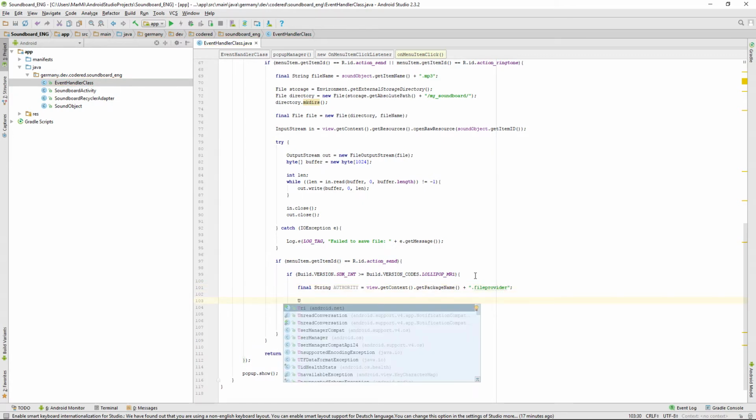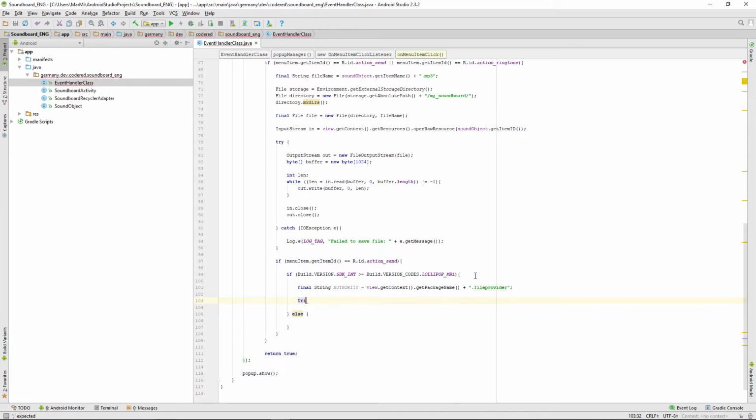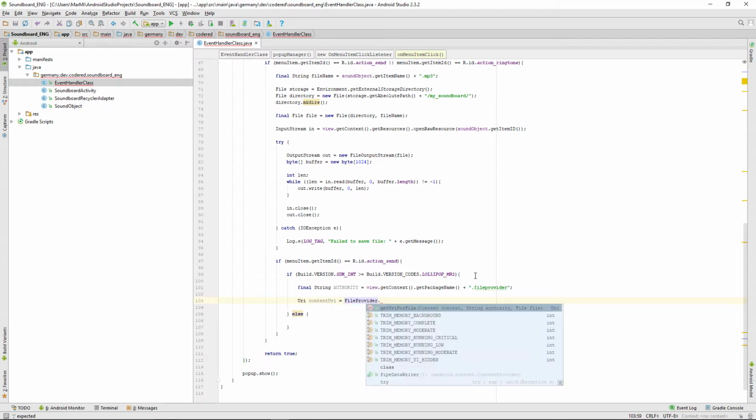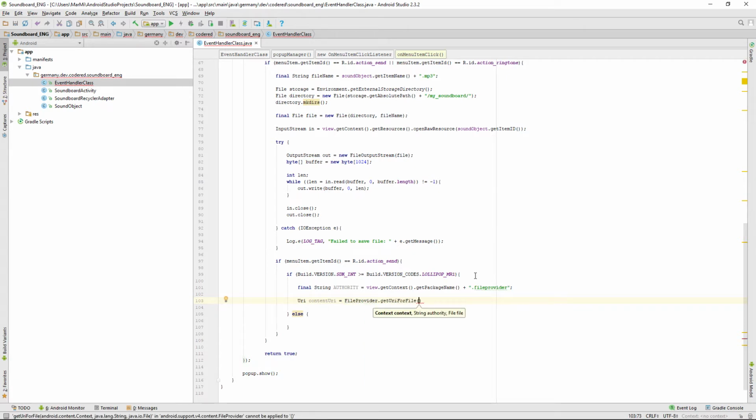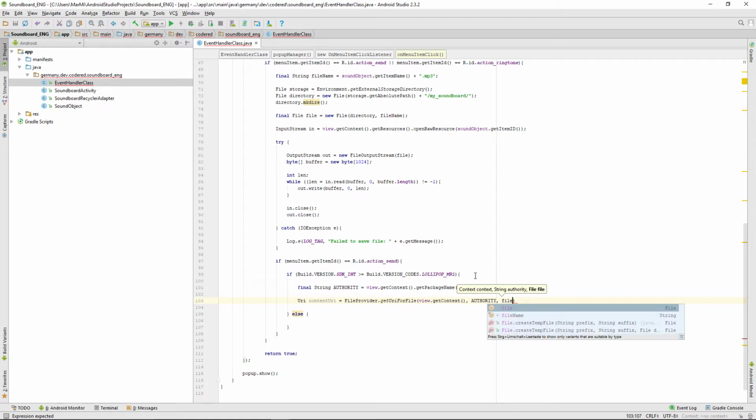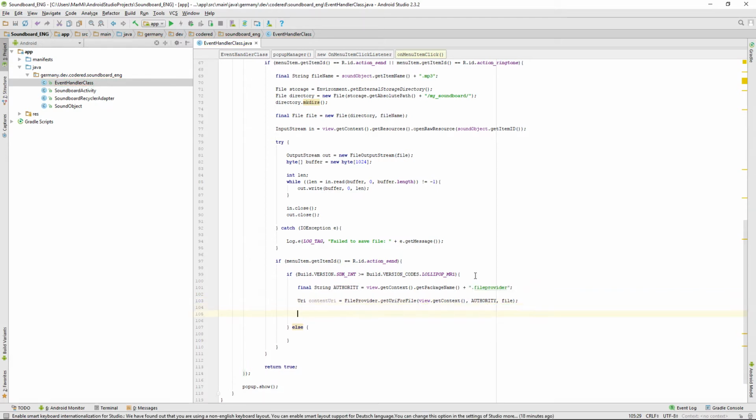Now we can create our content URI. So we need a Uri, and that will be named contentUriFileProvider. So we can get it from our FileProvider and getUriForFile, giving it in context from the view, then the authority string, and the file we want to send. Okay, now it has the URI.